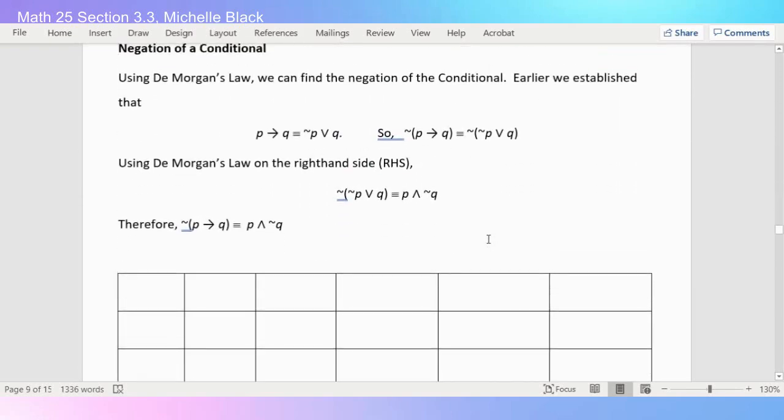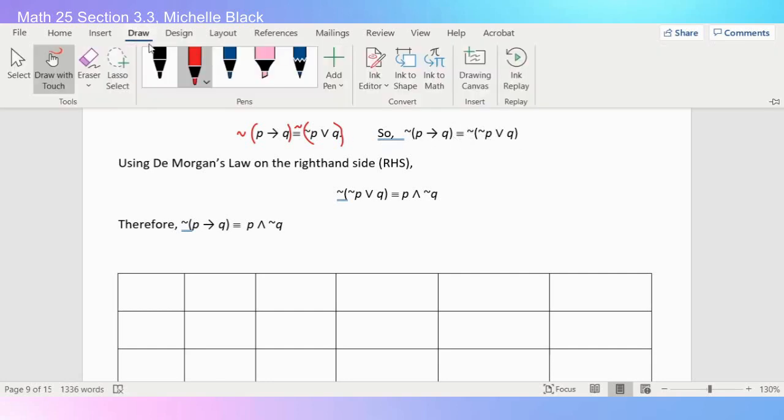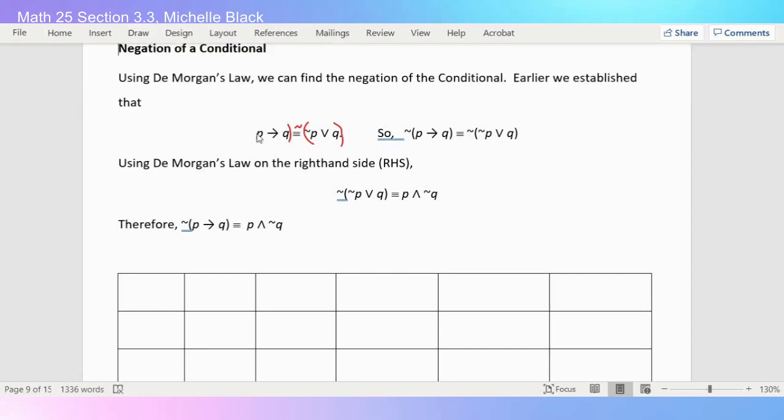Okay, so what we want to do is we want to look at what we have here. And what I did was I just negated each side of this. So notice if I put parentheses around this and I negate the left side and I negate the right side, I end up with what I have written right here. So it didn't come out of nowhere. It's just showing that I can negate both sides of my equation. Think about like when you solve an equation, if you add something to one side, you have to add it to the other. Or think if you negate one side of a logically equivalent statement, you should negate the other side of the logically equivalent statement.